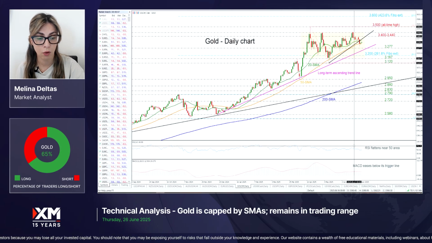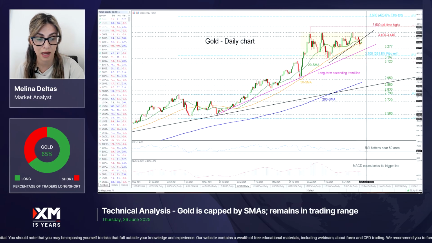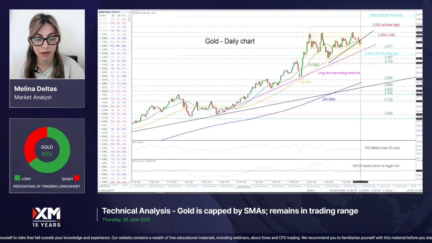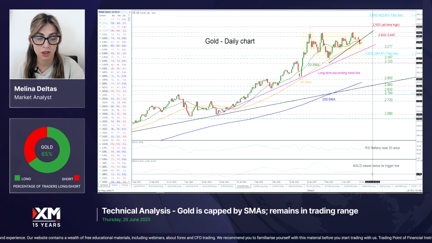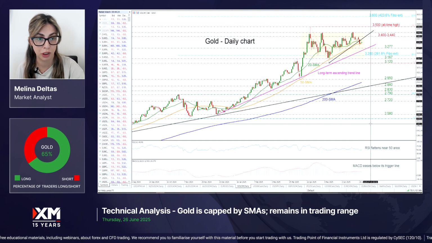We have some contradicting signs from the technical oscillators. The RSI is pointing slightly up and is trying to cross above the 50 region. However, the MACD is holding beneath its trigger line and is approaching the zero level, so it's suggesting that we may see some more downside movements in the market before continuing the upside structure.